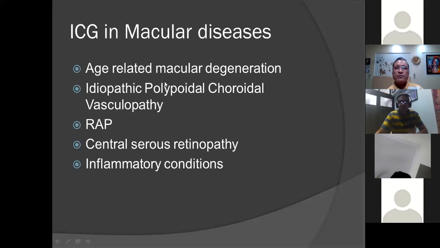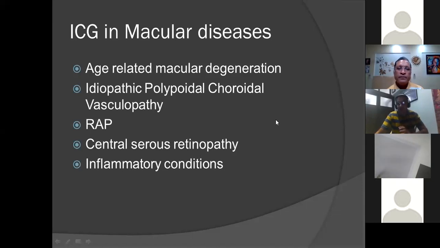So now, just giving a short idea of where ICGs are usually done and what type of findings to expect. ICG in macular diseases is most commonly done in age-related macular degeneration, in idiopathic polypoidal choroidal vasculopathy, when you're suspecting a RAP, in cases of chronic CSR, and in many inflammatory conditions like choroiditis. So as you can see, most of these indications involve the choroid.